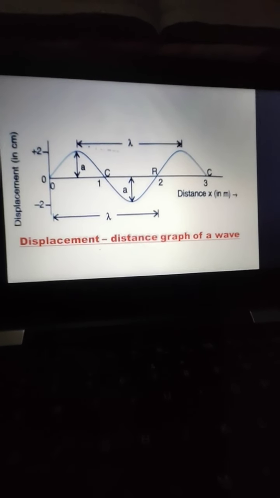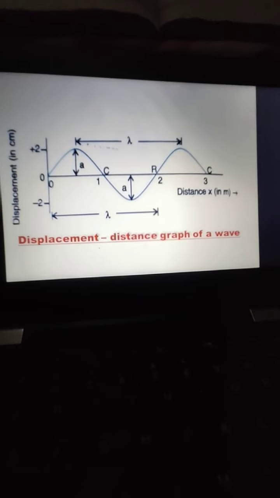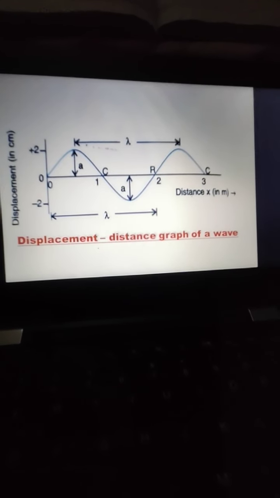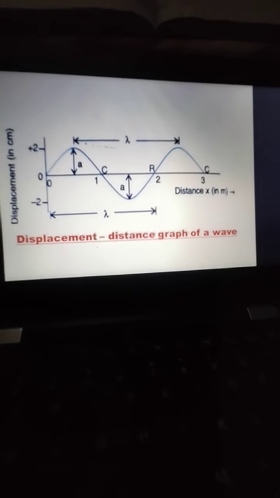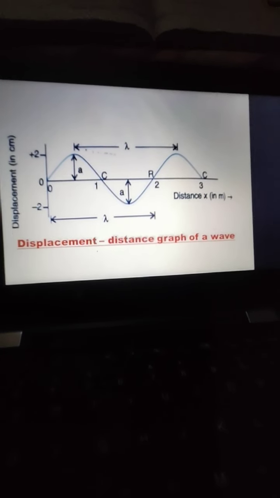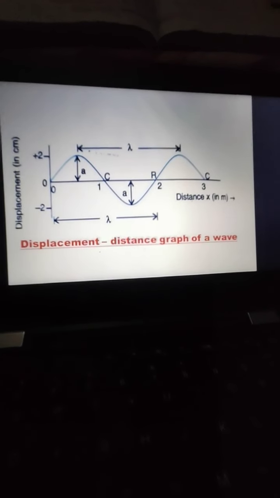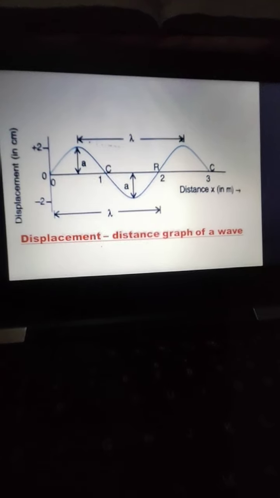And you will see that the particles of medium will vibrate normal to the direction of propagation of wave, and such kind of wave is known as transverse wave. The wave in which the particles of medium vibrate normal to the direction of propagation of wave, that kind of wave is known as transverse wave.